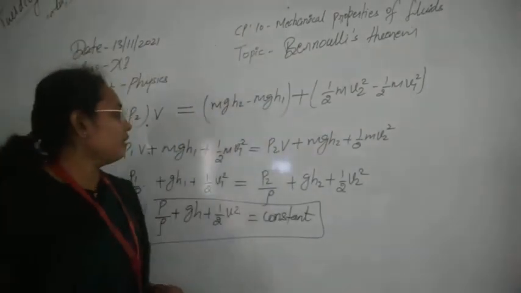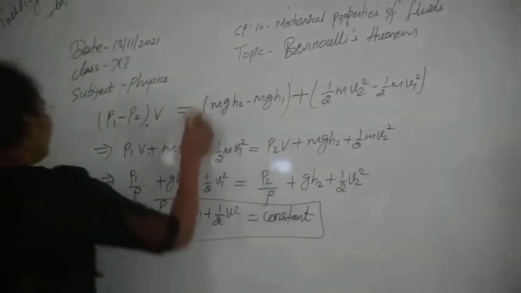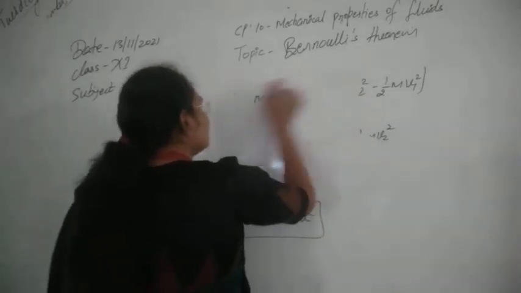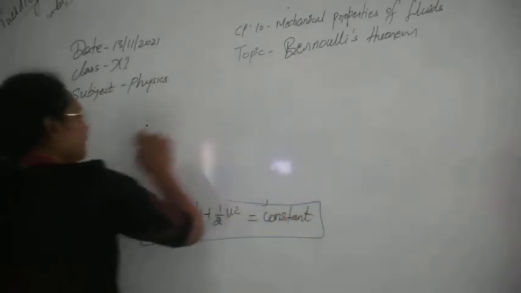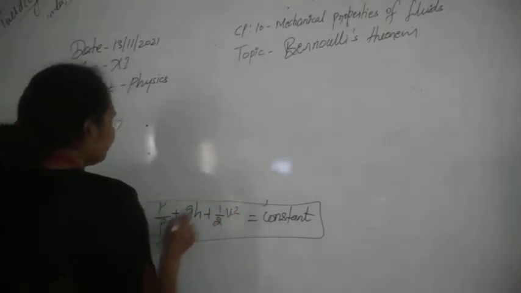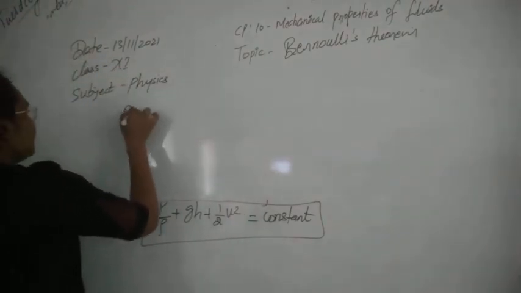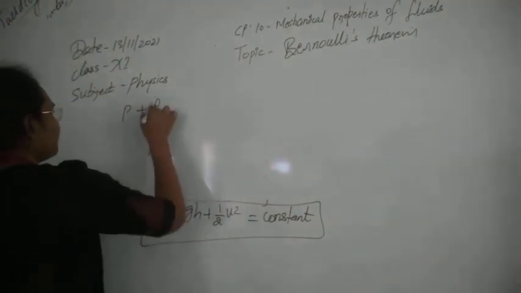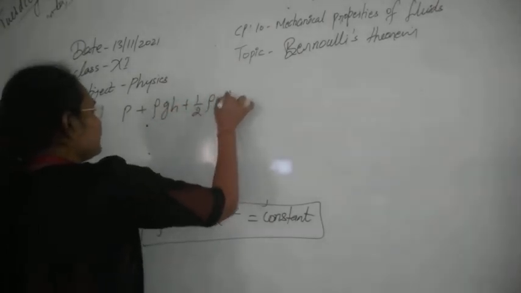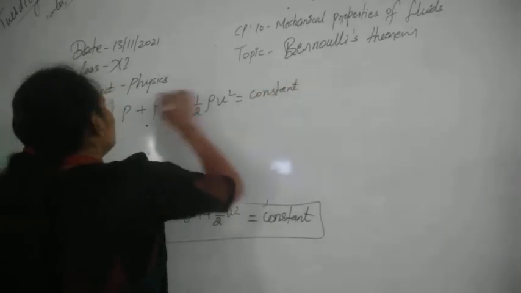So we can now have different formats of this theorem also. After the proof of it, let's see how many forms we can write it in. The first form you can see in the bracket already, and that is for the total energy per unit mass. In a different term, if you multiply by rho, this will be P plus rho g h plus half rho v square, which will again be constant.